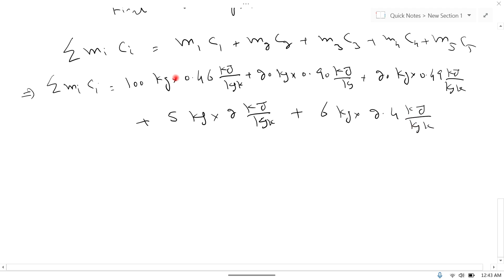So kilogram will be cancelled with kilogram. So unit will be kilojoule per Kelvin.